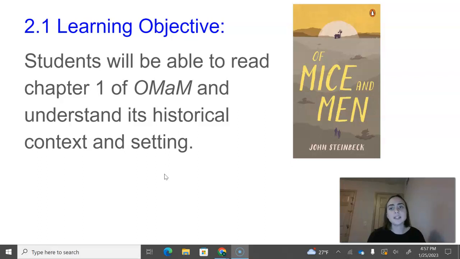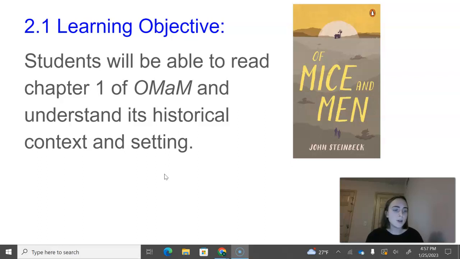There are people that think it should not be read or taught anymore in high schools. So I'm excited to hear your reactions, if you like the book and if you think it should still be taught in English classes. So today, our objective is that we are going to read the first chapter. I think it's the first 16 pages, and understand the historical context and the setting of the novel.